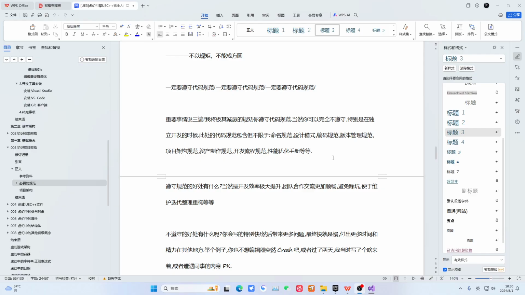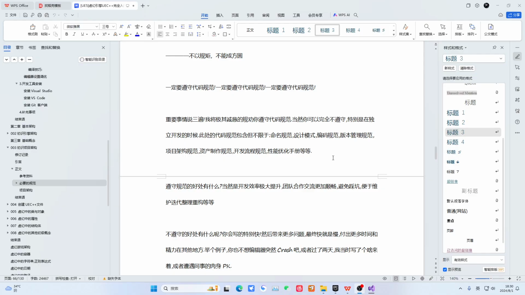It may include how we structure the project, our naming conventions, the management standards for the entire project, our project development standards, and our optimization standards. Some standards for asset creation workflows. In essence, they are all standards. These standards are all conventions we have established. They contain a lot of experience from our predecessors. There are also some general industry standards.